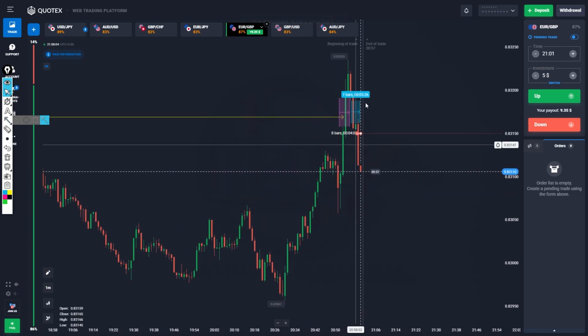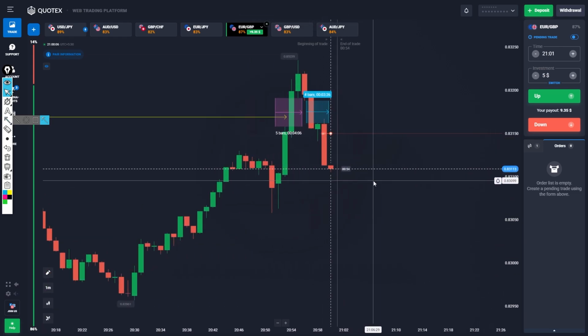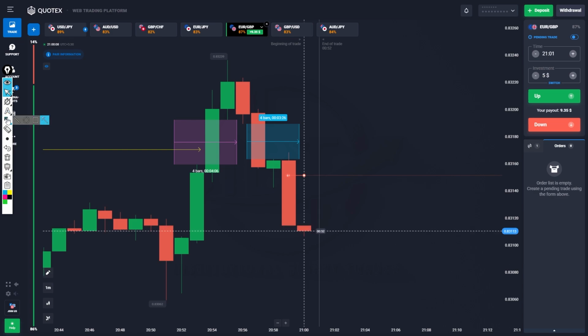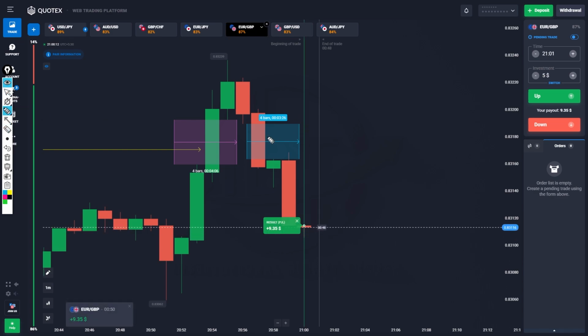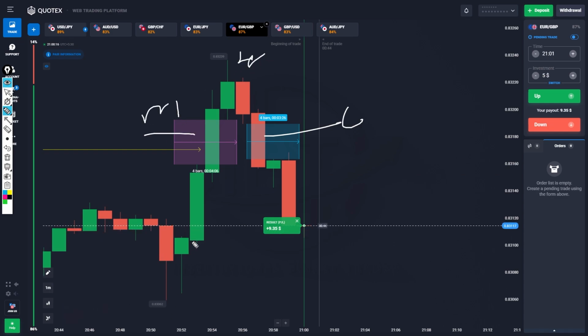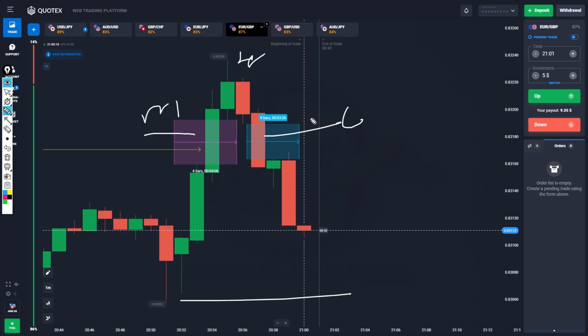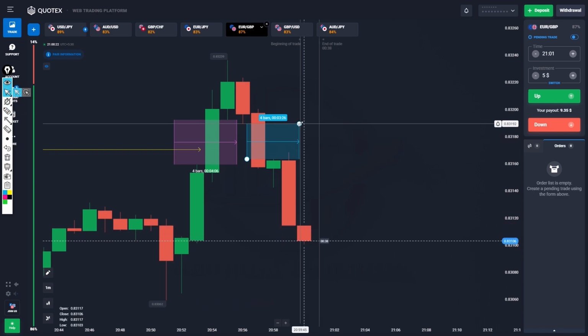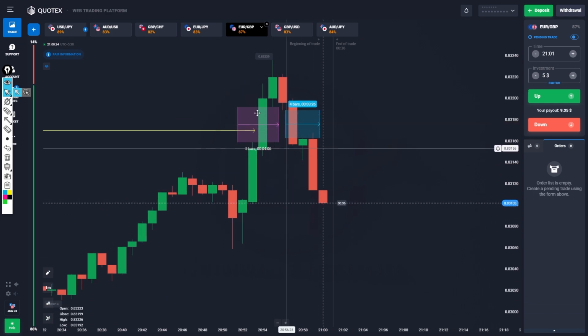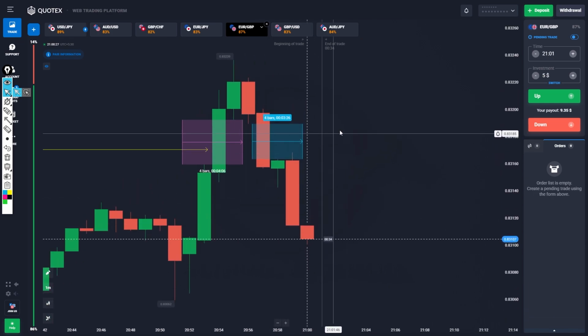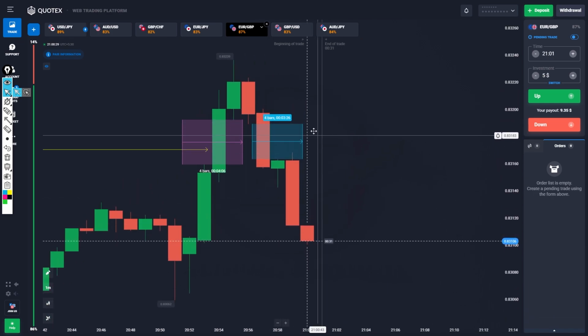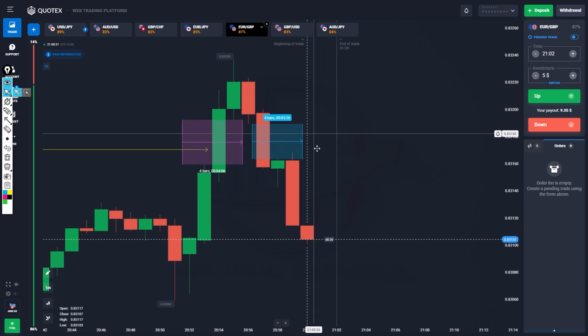Even though the market is moving very strongly upside, I still take a trade downside. Why? Because there is a reason. Simple logic: I have a confirmation, it is a manipulation, it is a liquidity sweep, and it is a target. So everything is indicating the market will move downside. That's why I take a sell trade. So even if the market is not in a good mood, if you wait for the right setup, definitely you will get a winning trade like this.